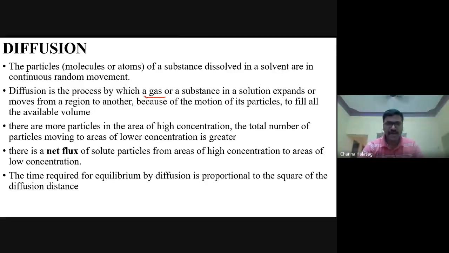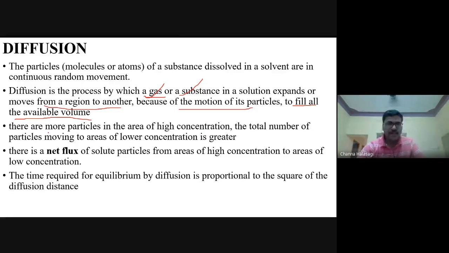could be either a gas or a substance, moving from one region to another, because they are in random motion and they fill all the available volume. So they diffuse from one area to another because they are in random motion, and they try to fill the available space wherever possible.